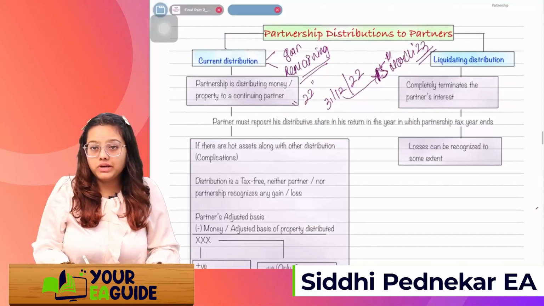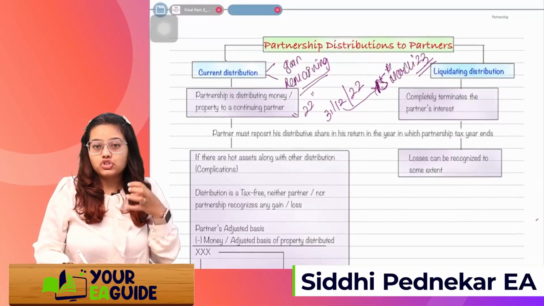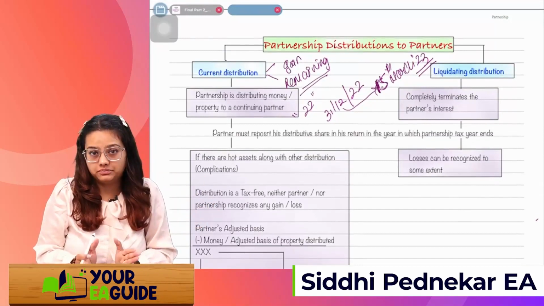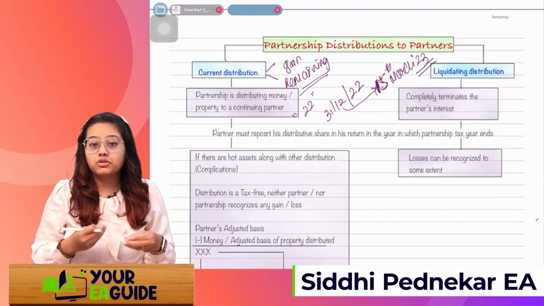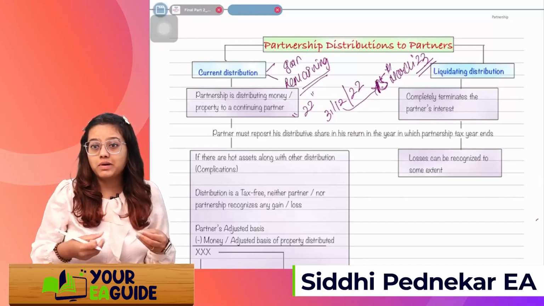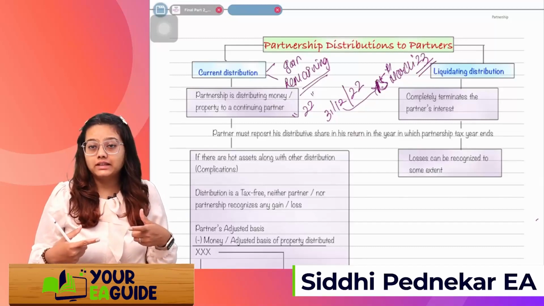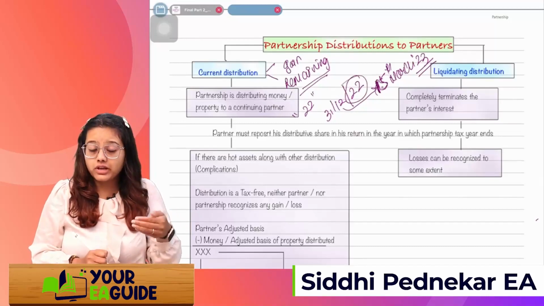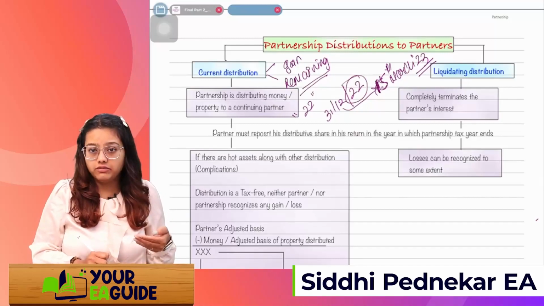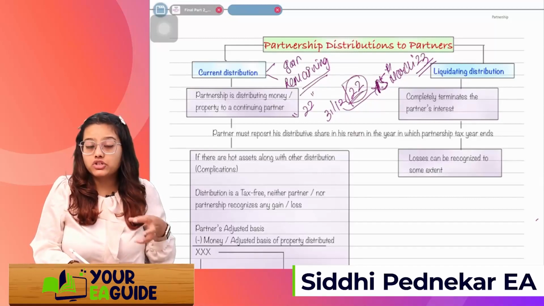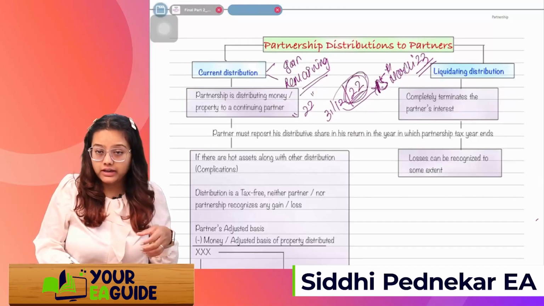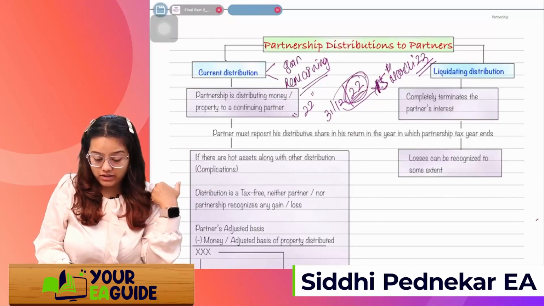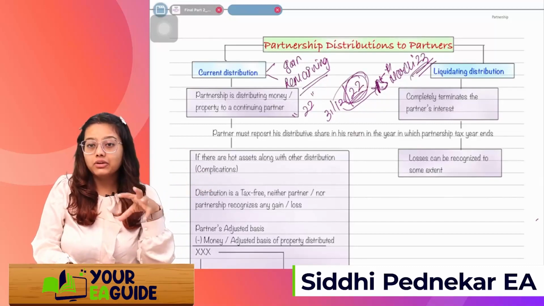So in the year 2023, the partner will show that distribution in his 1040 return. But the partner must report his distributive share in the year in which the partnership tax year ends. I can't say that I'm receiving distribution in 2022, so I should include it in the 1040 return in year 22. I should wait for the tax year ending, that is 31st December. So in March, when I receive the K1s, I'll include it in 2023.